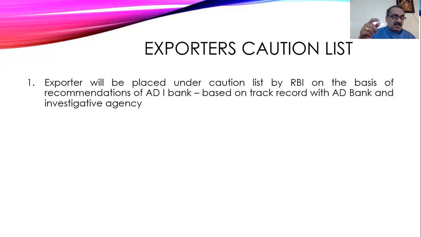So authorized dealers, say IOB, if they are recommending that this exporter is not doing the business, then that exporter is reported by IOB to the RBI's caution list. Suppose Bank of Baroda wants to extend any facilities to this exporter, then Bank of Baroda has to verify the RBI caution list. Thereby the export process will be controlled.